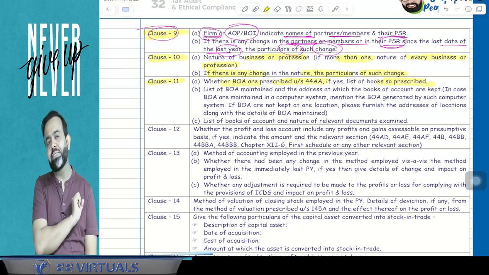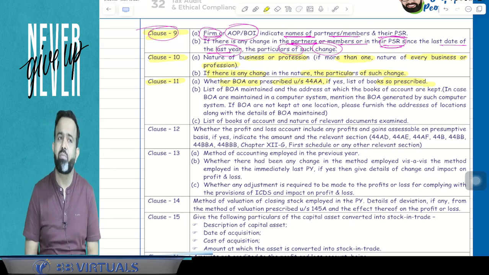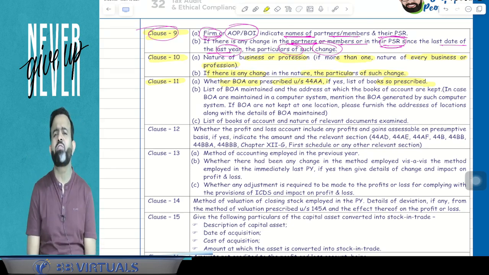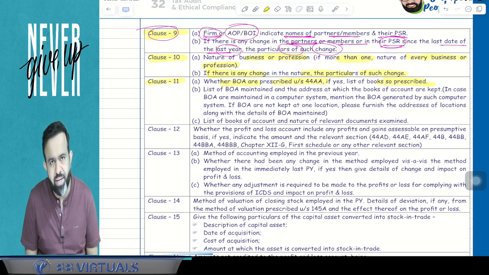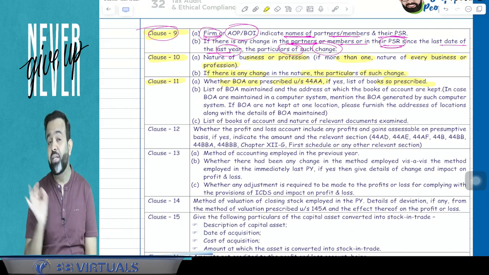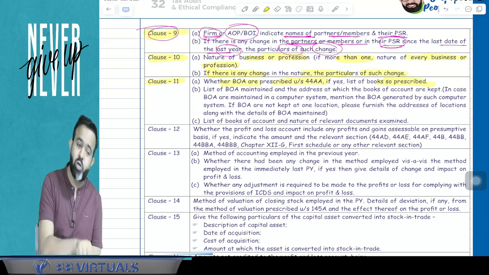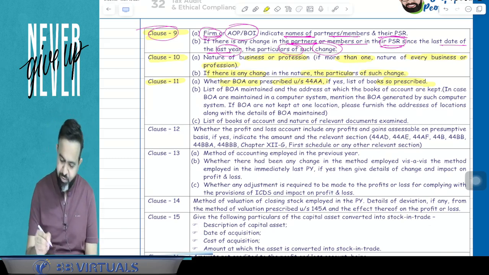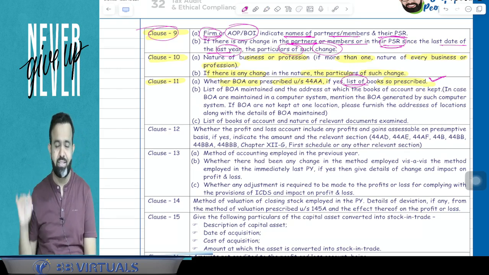Now, in case of business, guys, you know that if your turnover is more than 10 lakh, or if your PGBP income is more than 1,20,000, and in case of individual and HUF that is 25 lakh and 2,50,000, then you are required to maintain books of accounts. So guys, here clause number 11 says whether the assessee is required to maintain books of accounts or not. If yes, then the chartered accountant will also mention here which books the assessee has maintained.